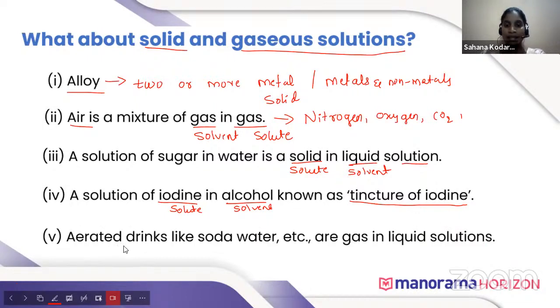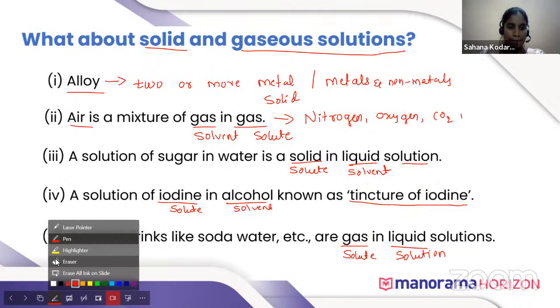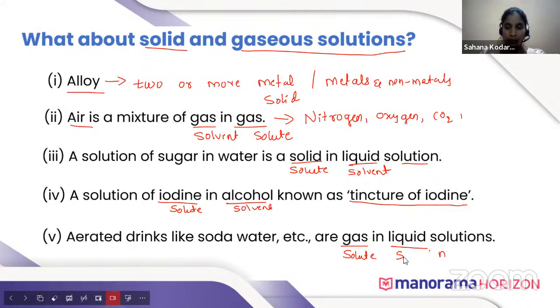Next, aerated drinks like soda water, etc. are gas in liquid solution. Here, gas is the solute and liquid is the solvent. So when liquid is the solvent, it is a gas in liquid solution.